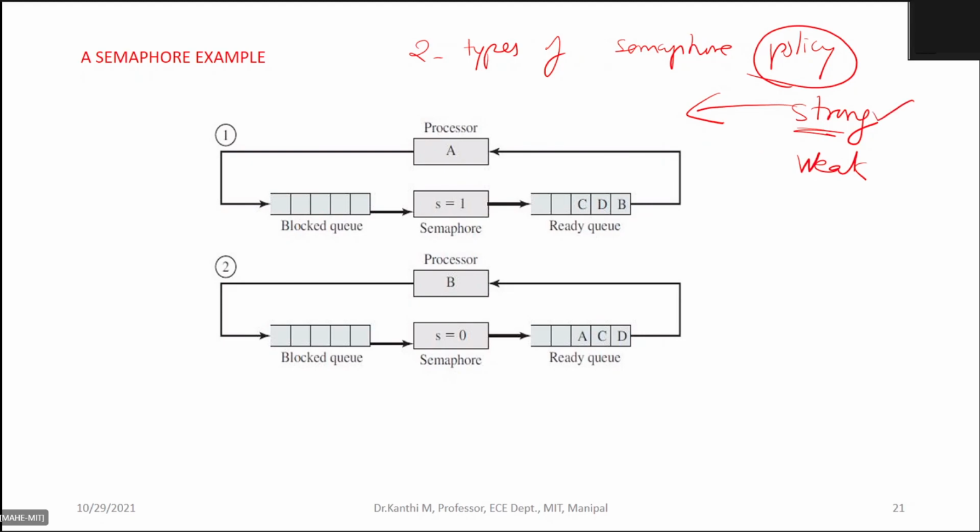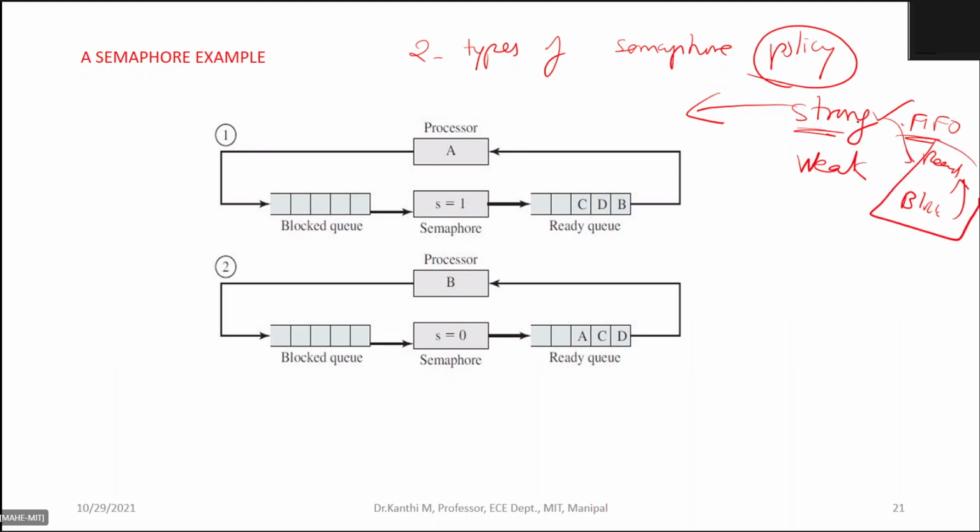The processes which are waiting in the block queue, due to some reason they are suspended, and using a first in first out policy, you put them back in the ready list from the block list.